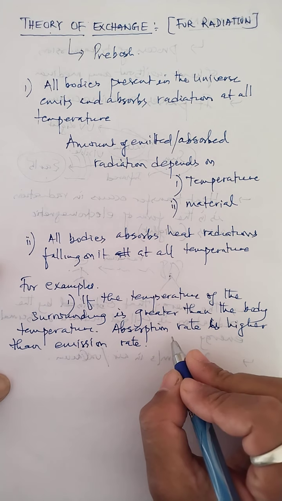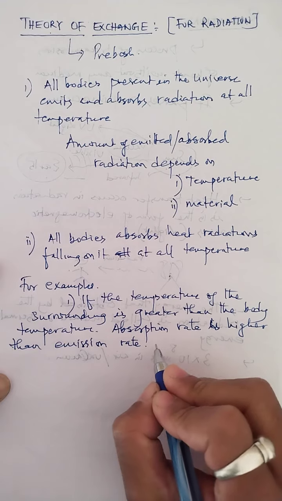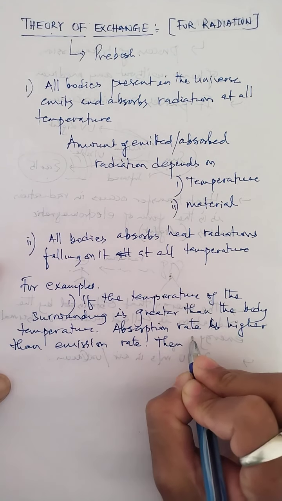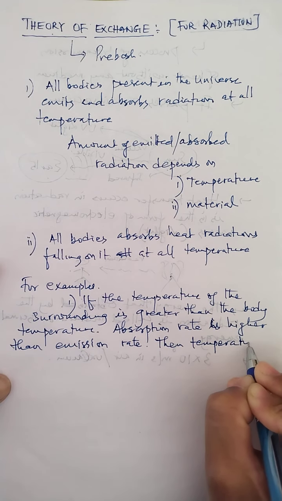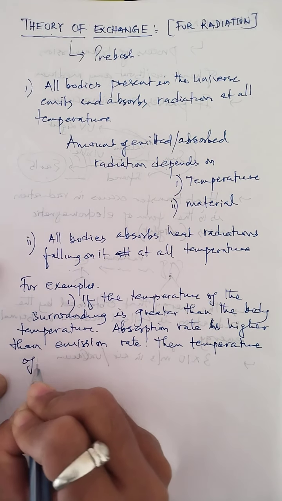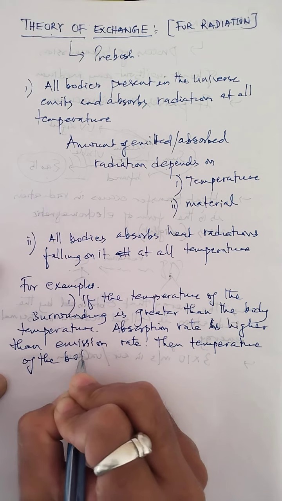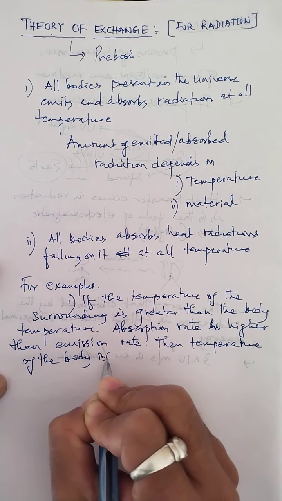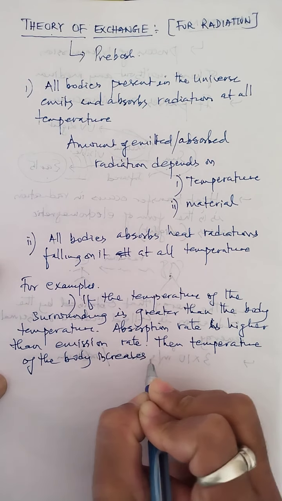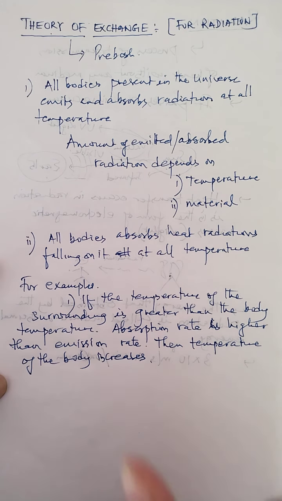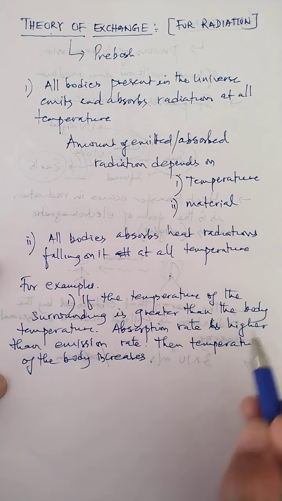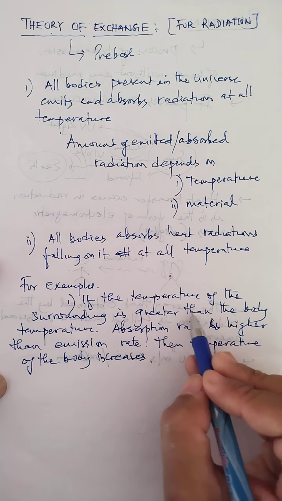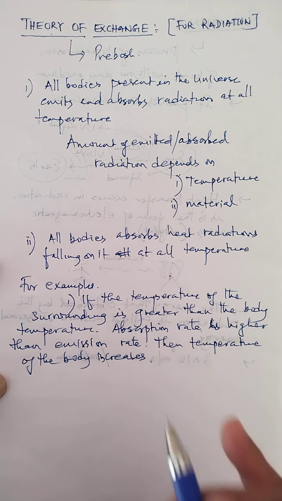Okay. So when absorption rate is higher than the emission rate, then what happened? The temperature of the body increases. So this part you need to keep in mind. When the temperature of the surrounding is greater than the body temperature, in this case the absorption rate is higher than the emission rate.